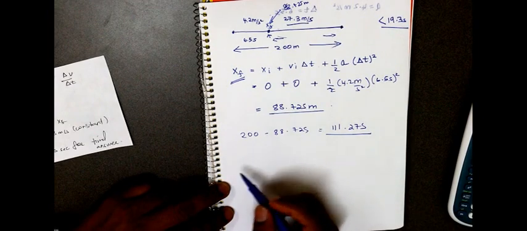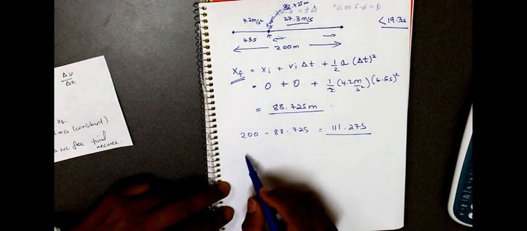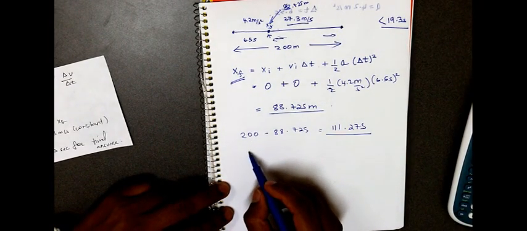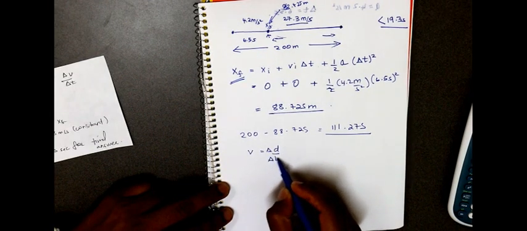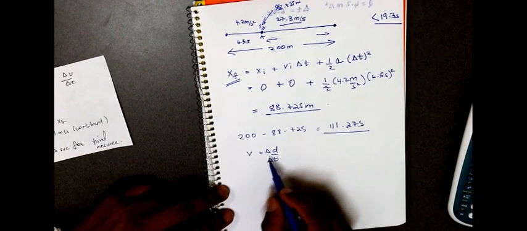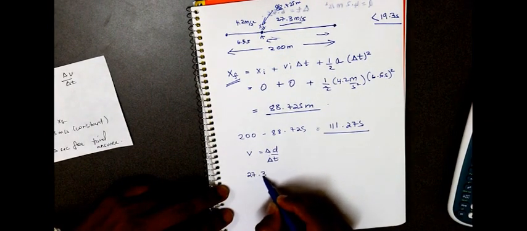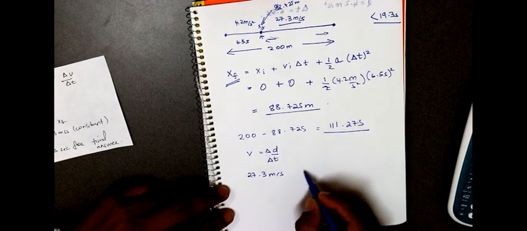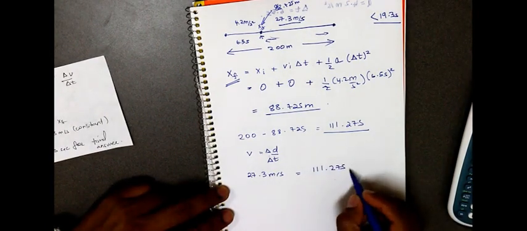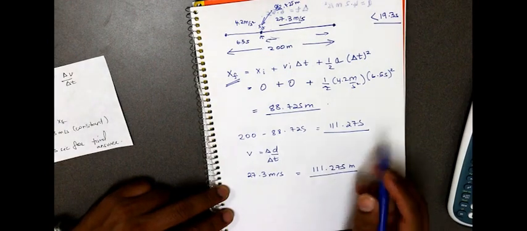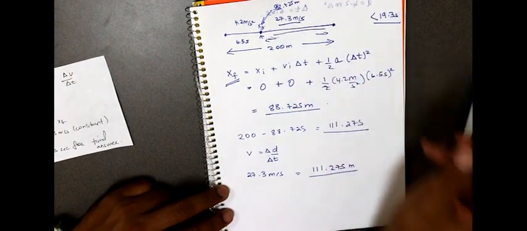And now we know that velocity equals change in distance over change in time. We know our velocity as 27.3 meters per second, which is our top speed. We know our distance as 111.275 meters, which is what we found out, the distance right here.